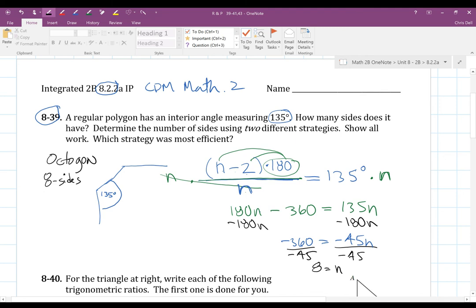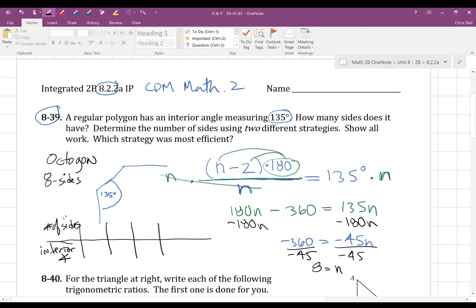So that's one strategy for finding how many sides, knowing the measure of that interior angle. Another strategy would be to guess and check, right? We could create a table where we have the number of sides, and from there determine the interior angle, and continue with that.